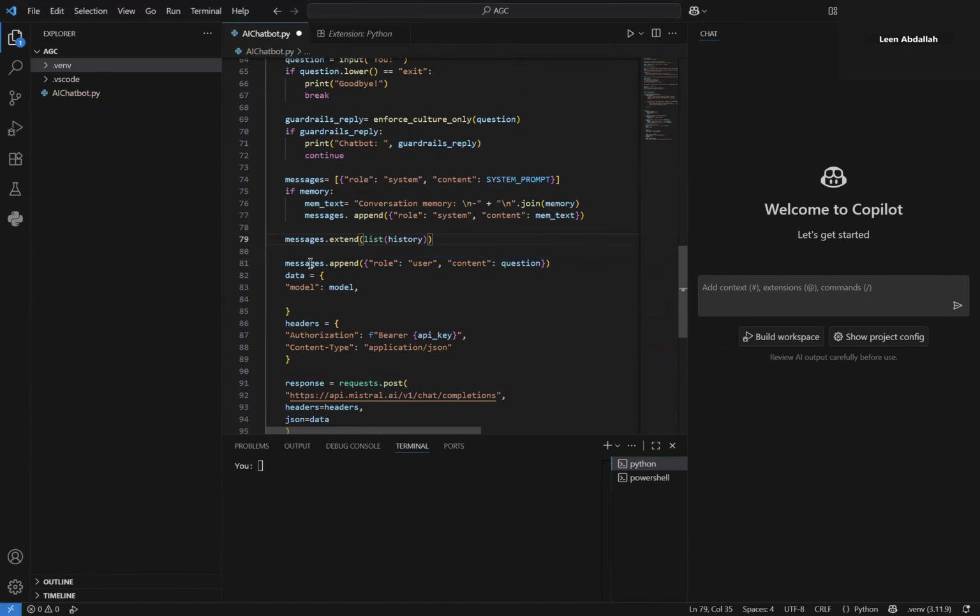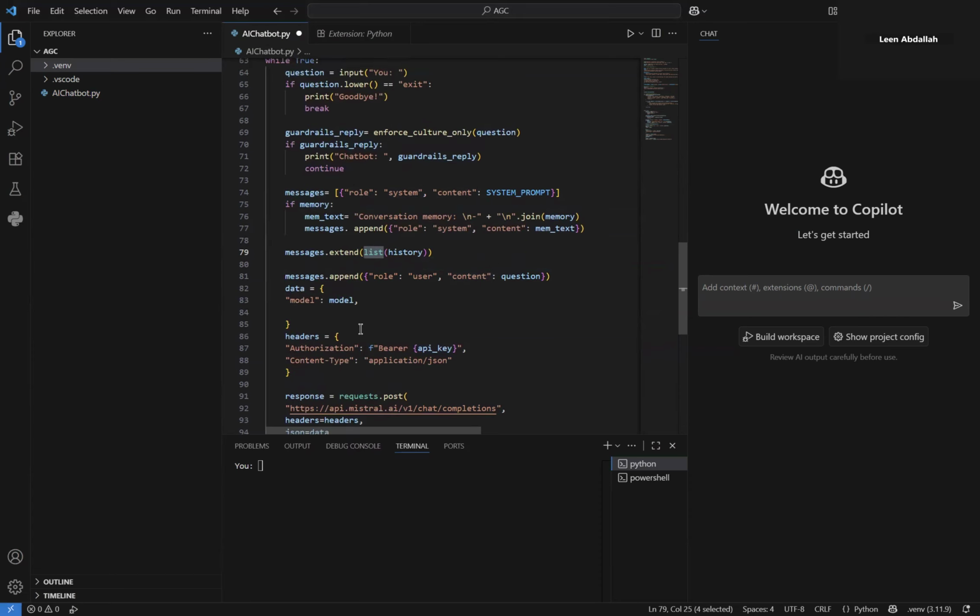So this just means that extend means that I'm going to use the same structure that I used above. So the role will also be system, and then the content will be each element in history.